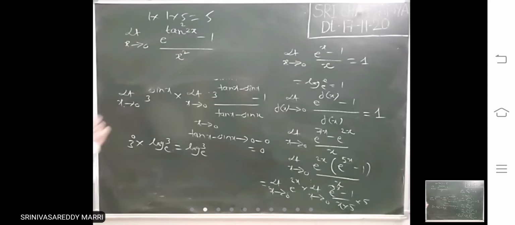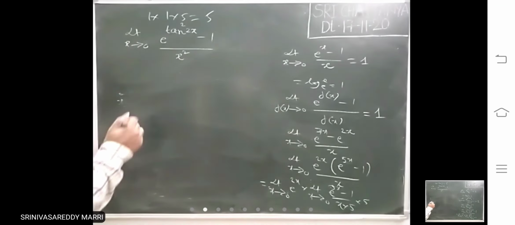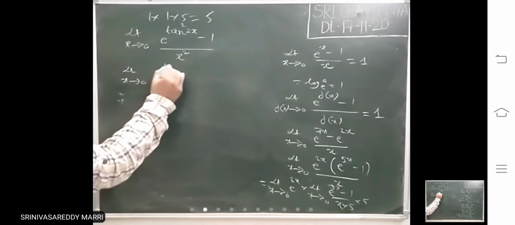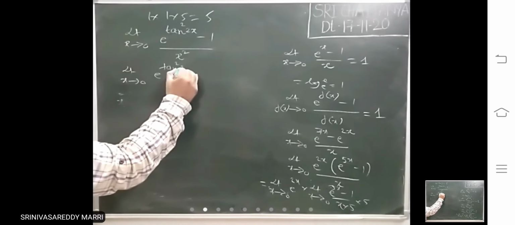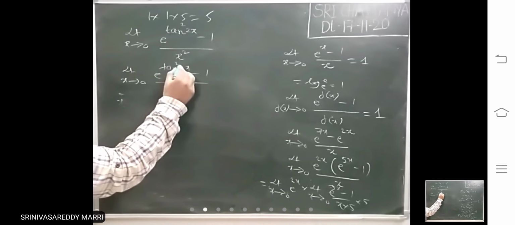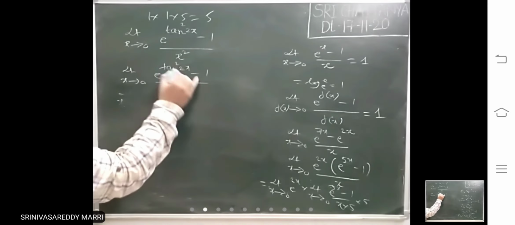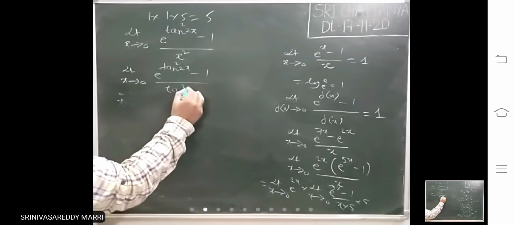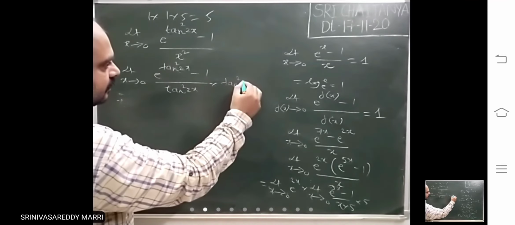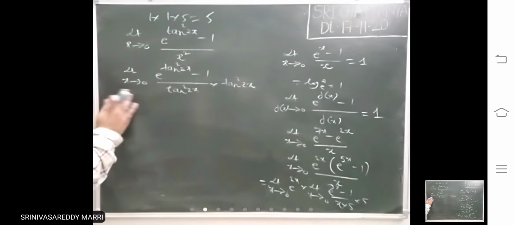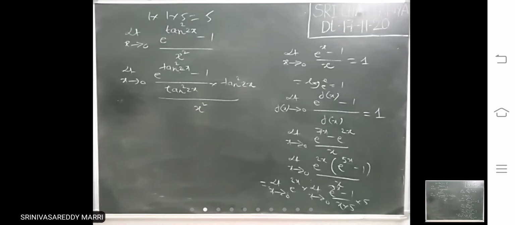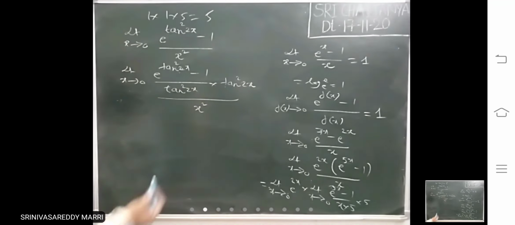You adjust that. So divided by x square is there, and tan square 2x is there.